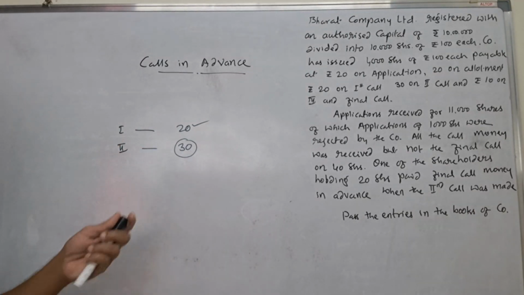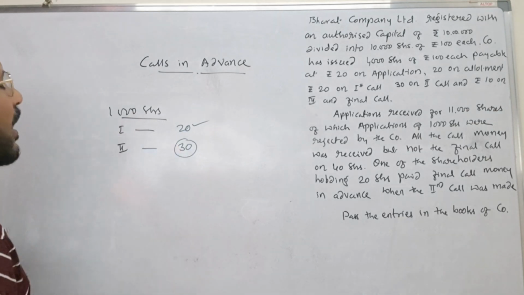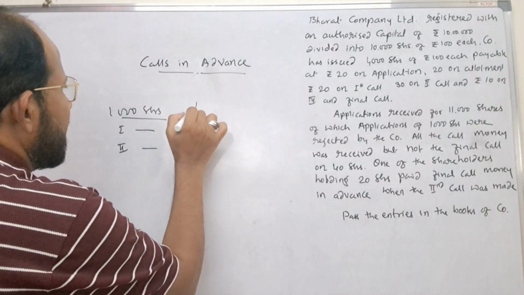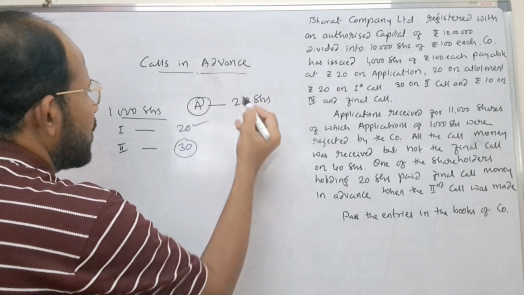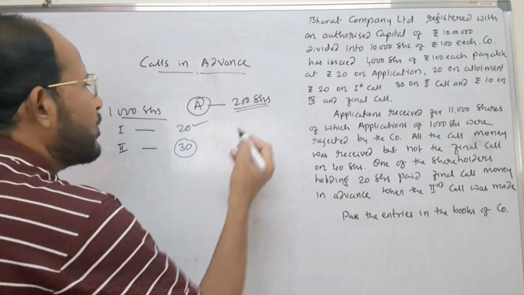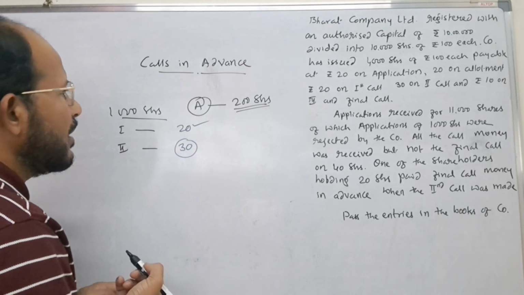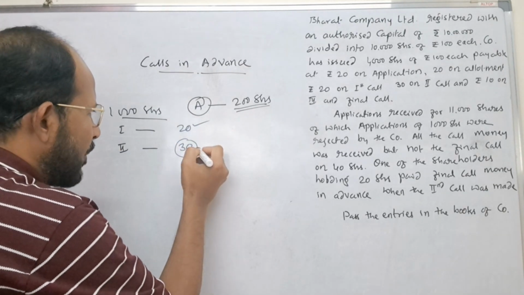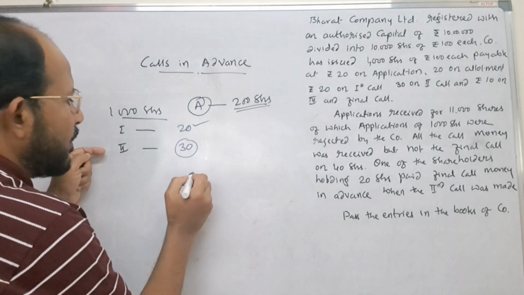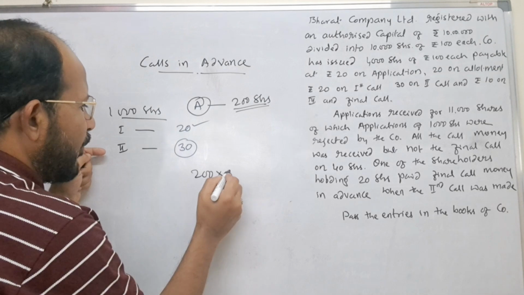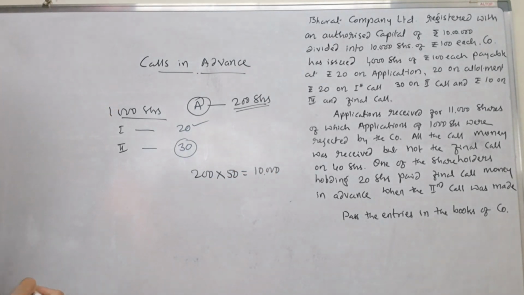You take this example. Assume 1000 shares are there. Here, Mr. A is holding 200 shares. Instead of sending rupees 20 per share as his first call money, he sends the complete amount, or he sends even the second call money. Total is how much? Rupees 50. 200 into 50, he sends rupees 10,000, right?